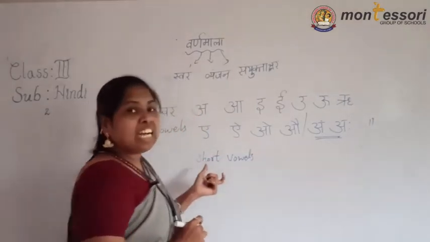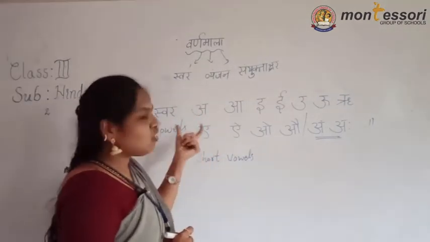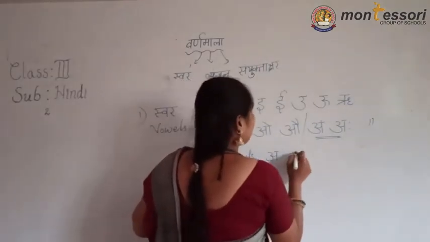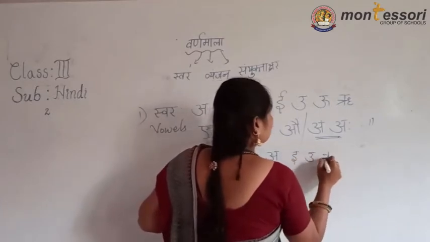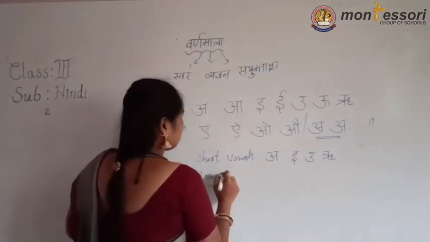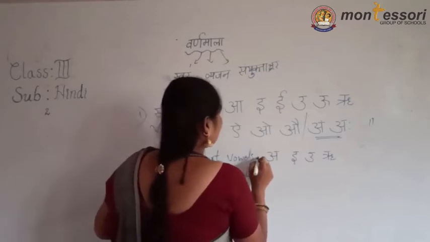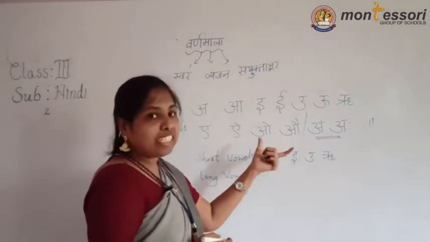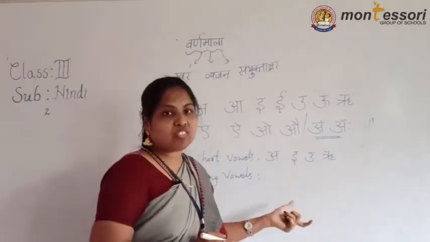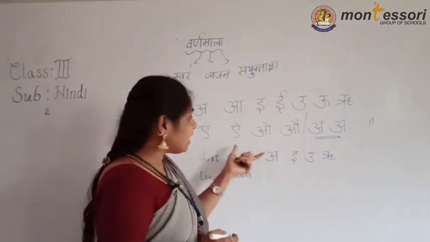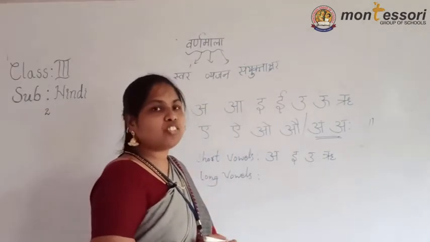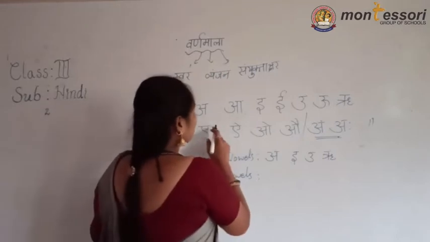This is a short vowel. Short vowels mean haswar. Haswar means we pronounce this letter for just 1 second only: A, E, U, Ru. The remaining are all dirghaswar letters, long vowels. Why am I explaining only swarakshar letters? Now in this class I am going to explain particularly about swarakshar, because after this I will give the related exercise. First see here.